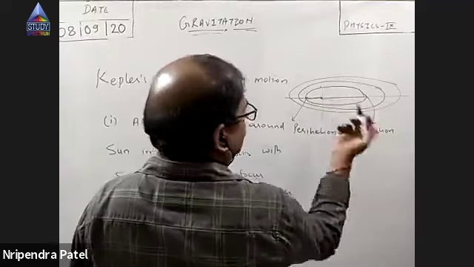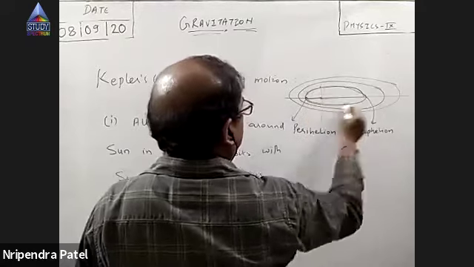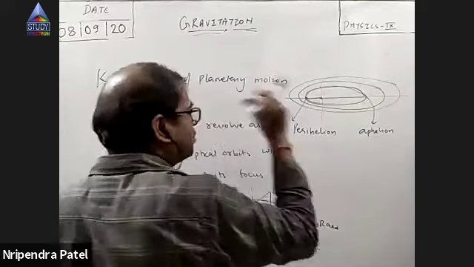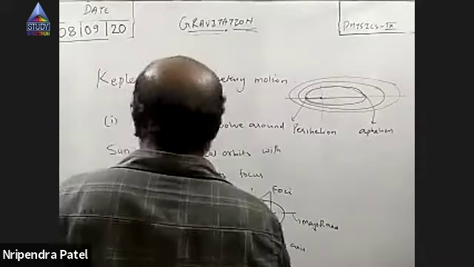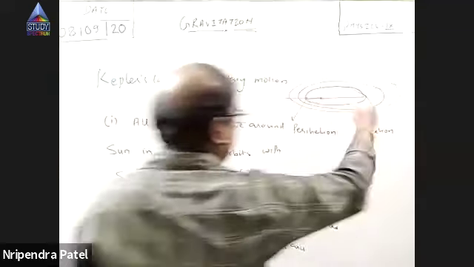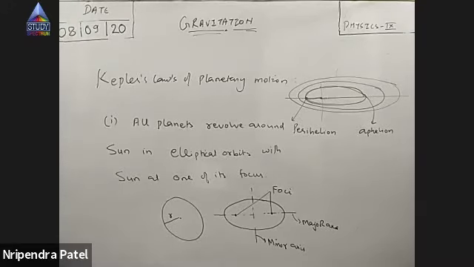Now, what else do you need to know? All the planets do the same thing. They revolve around the sun. Now, one important thing: what do you think? Do they travel with the same speed in their orbit, or will the speed change? The speed changes.